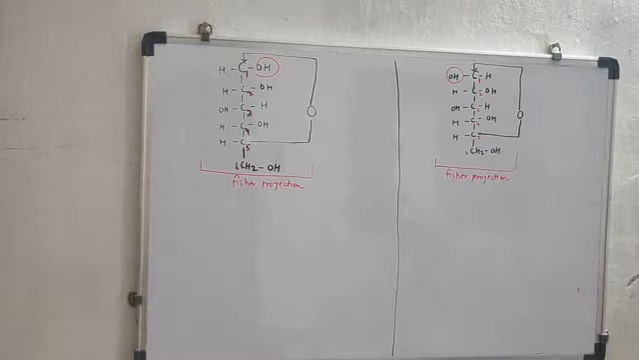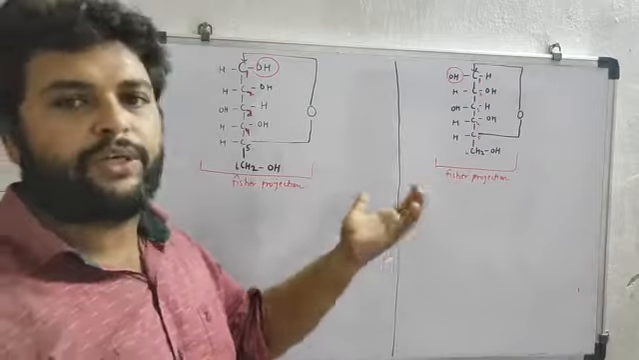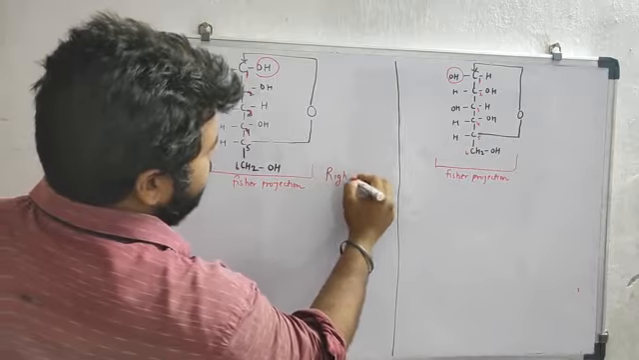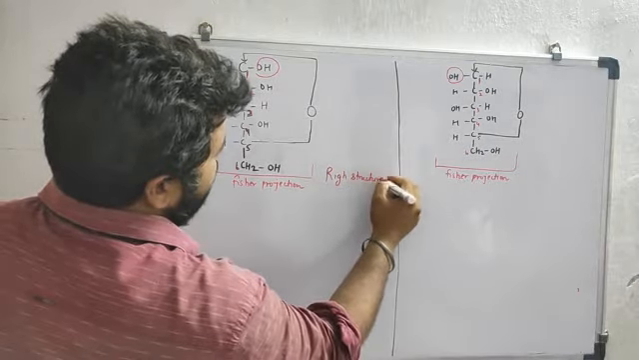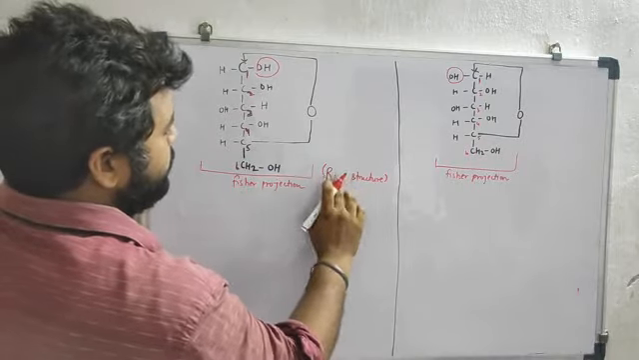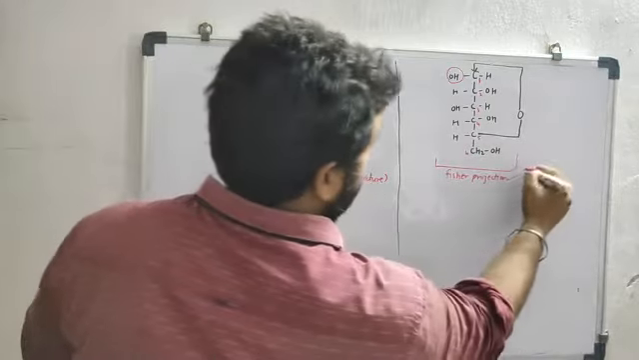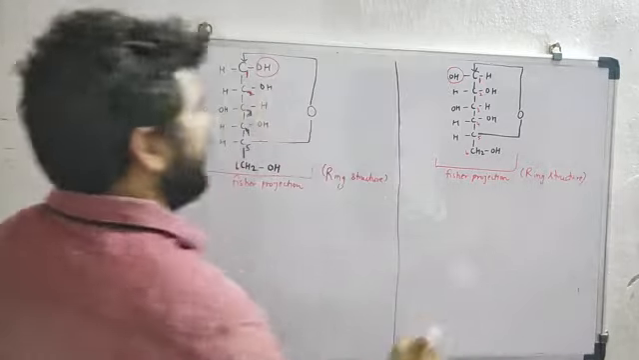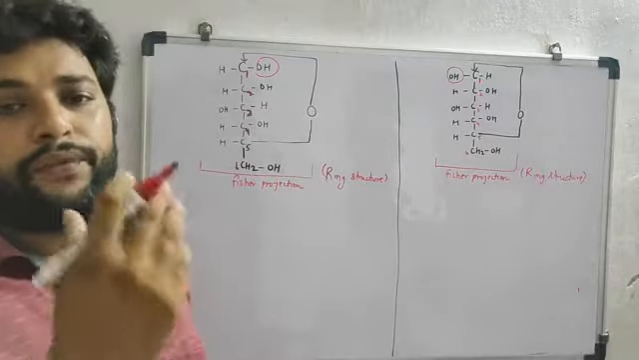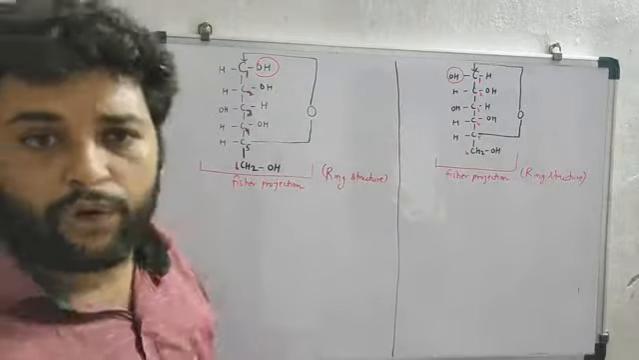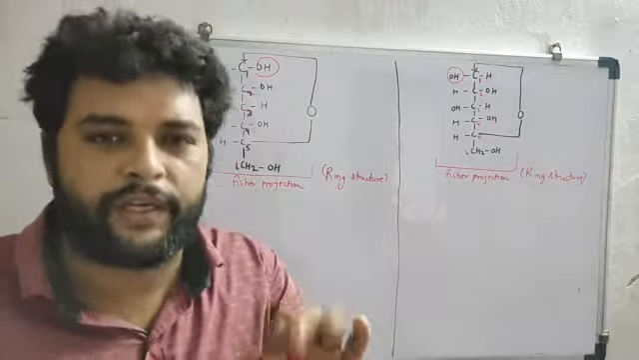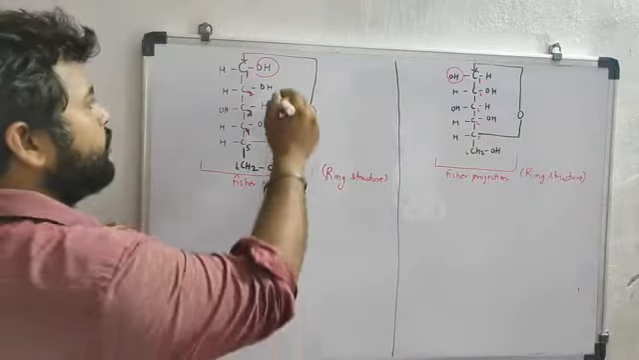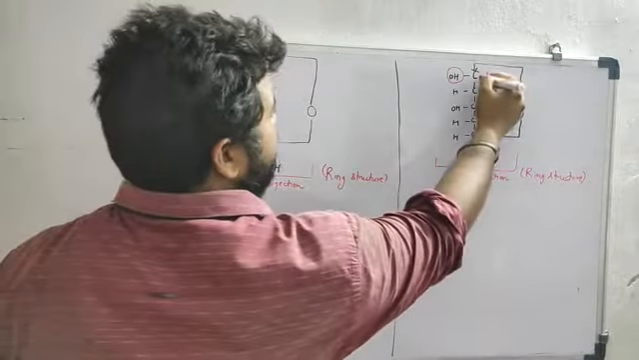Now this is the Fischer projection, or we can say the ring structure of glucose. It is also a ring structure of glucose. Now if I ask whether it is an alpha or beta form, what you have to do is just go to carbon number first. If any ring structure is present, just go to carbon number first.